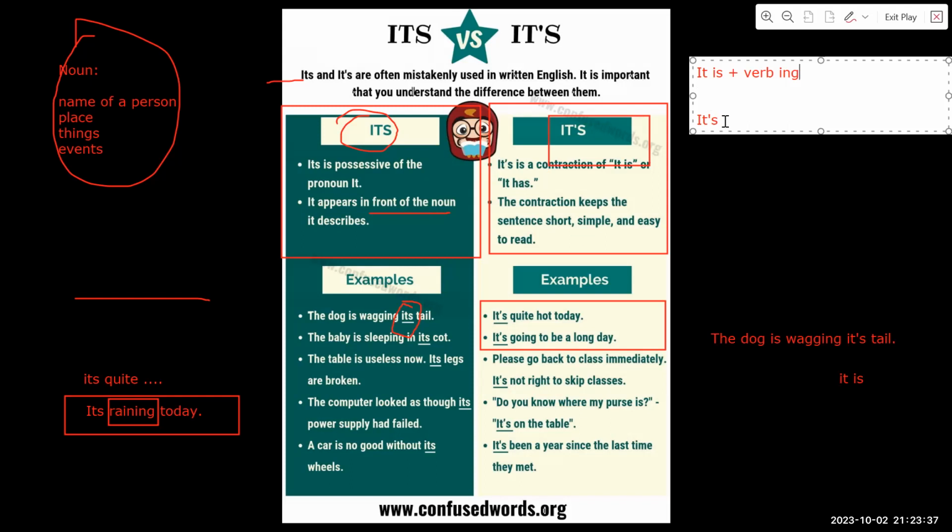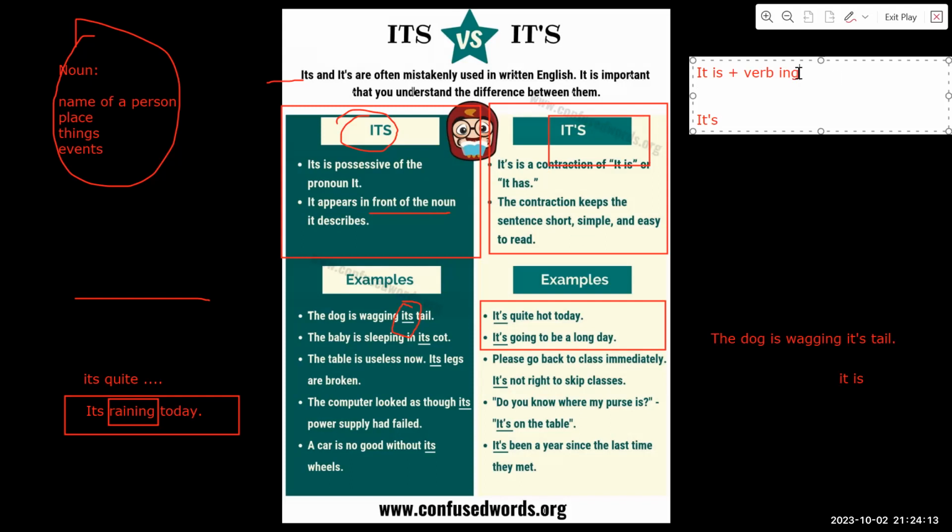That's why here you can read, the contraction keeps the sentence short, simple, and easy to read. If you don't want to use it, then it's okay. You can say it is. But if you want to sound like a native or sound fluent, it's better to use it's. But if you're not used to using the short type, you can use it is. It's okay also. So it's up to you.